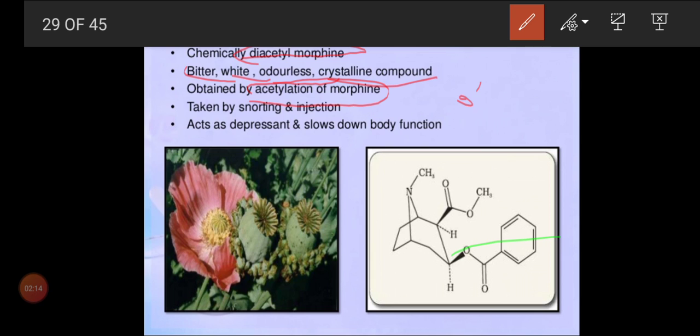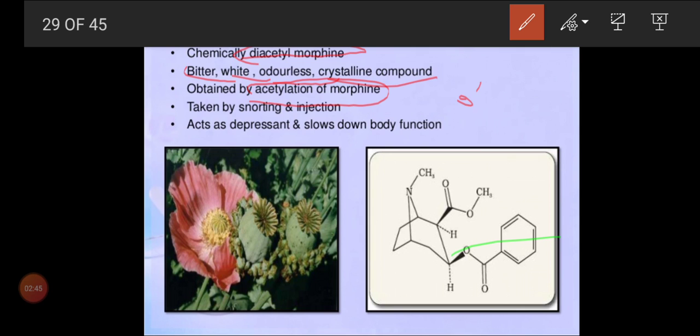So what is another term for heroin? Another term is diacetyl morphine. Diacetyl morphine, or we can call it dimorphine. Diacetyl morphine or dimorphine. Is that clear, children? So after acetylation we get one semi-synthetic drug, and what can we call it, children? That we call heroin.